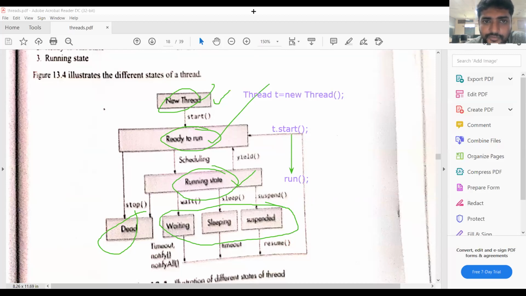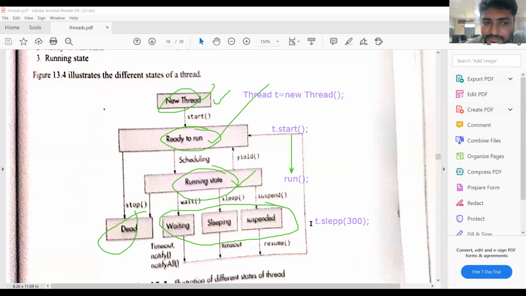If you want the waiting state, waiting state means t1.sleep(300) milliseconds. Sleep is a method, spelled with a single p. Sleep means the execution of the thread suspends for 300 milliseconds.